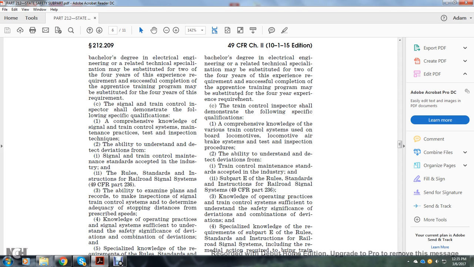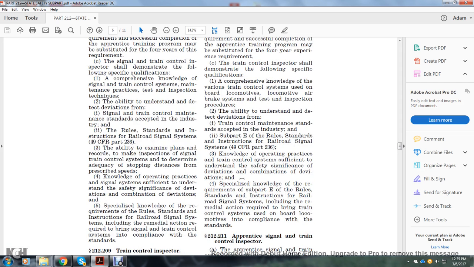The train control inspector shall demonstrate the following specific qualifications: 1. Comprehensive knowledge of the various train control systems on board locomotives, air brake systems, and testing and inspection procedures, and the ability to understand and detect deviations from train control maintenance standards accepted in the industry. 2. Subpart E of the rules, standards, and instructions of the railroad signal system, Title 49, Part 236. 3. Knowledge of the operating practice of train control systems sufficient to understand the safety significance of deviation, combination of deviations. 4. Specialized knowledge of the requirements of Subpart E, the rules, standards, and instructions of the railroad signal system, including remedial action required to bring train control systems on board locomotives into compliance with the standards.